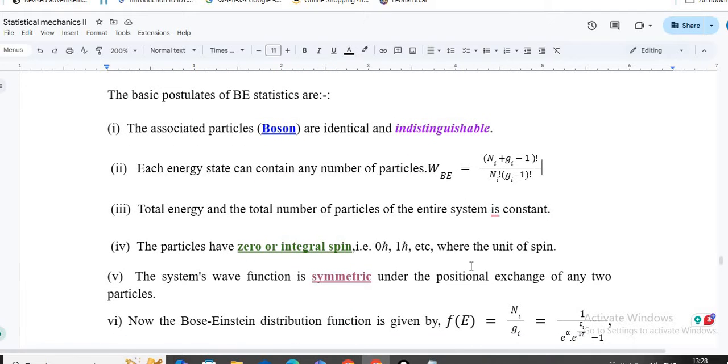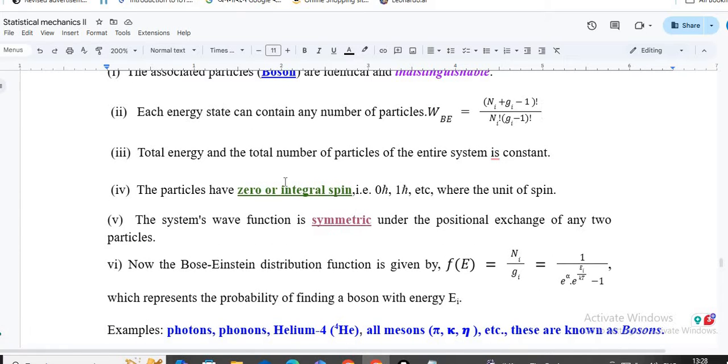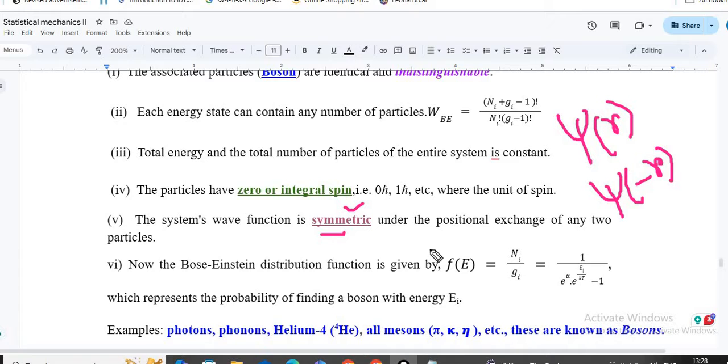Now, the next important part is, as they are quantum particles, they have some wave function. For the boson particles, they have symmetric wave functions, symmetric with respect to position. If you exchange the position, the wave function nature will be the same. You can just take an example. If you have some wave function, say psi of r, and you replace it by psi of minus r, these two wave functions will be the same. In this case, they will be considered as symmetric wave functions.